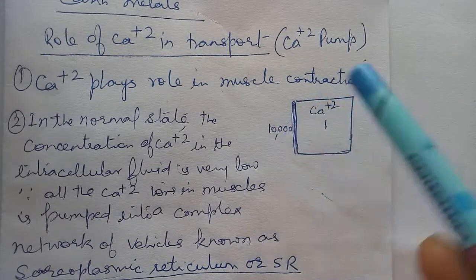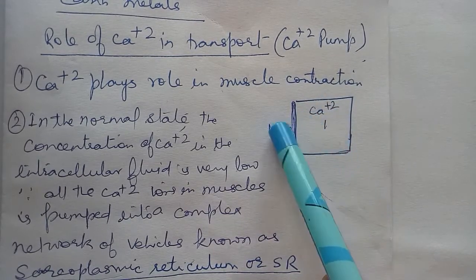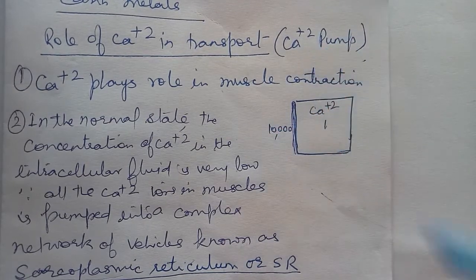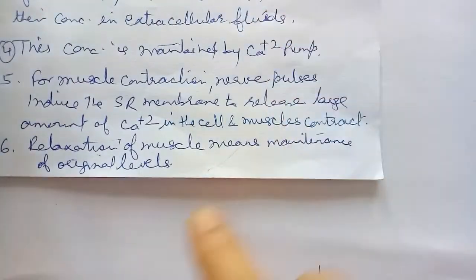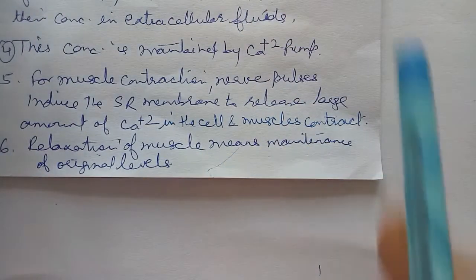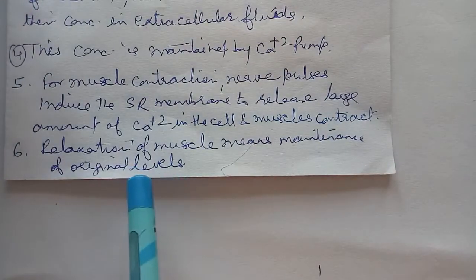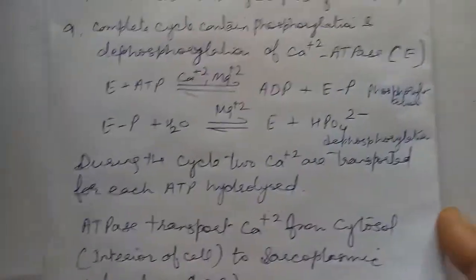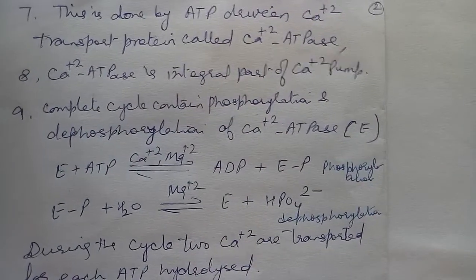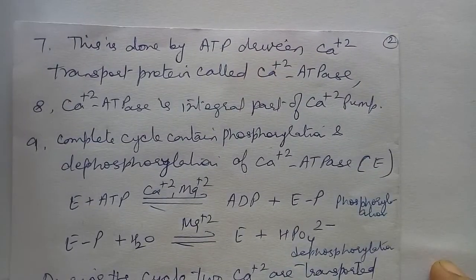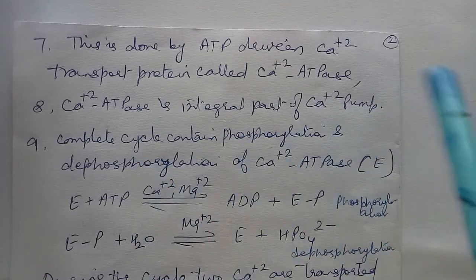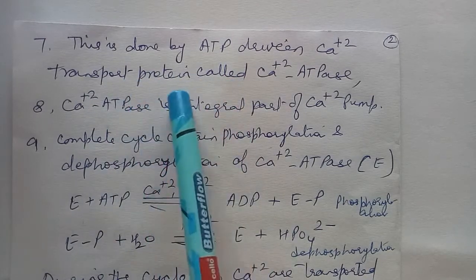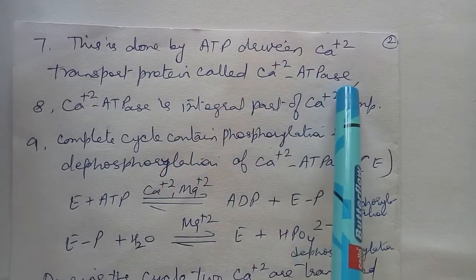Again, when the muscles want to relax, this concentration gradient should be maintained again. So how is this maintained? That is done by the calcium pump. So relaxation of muscles means maintenance of original levels. This is how our calcium pump works when our muscles want to contract and when they want to relax. And the calcium pump, for its working, needs a protein called calcium ATPase.